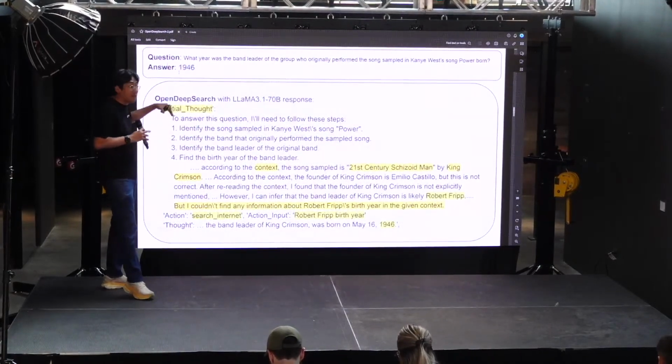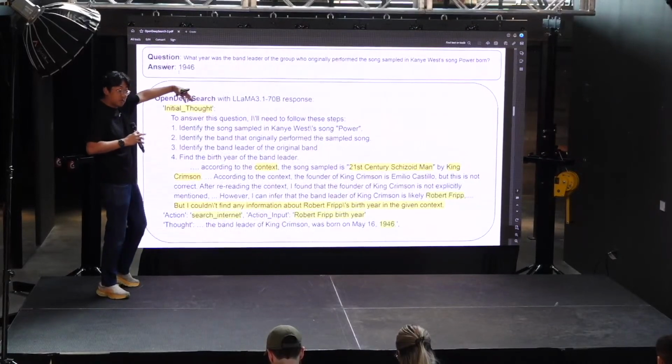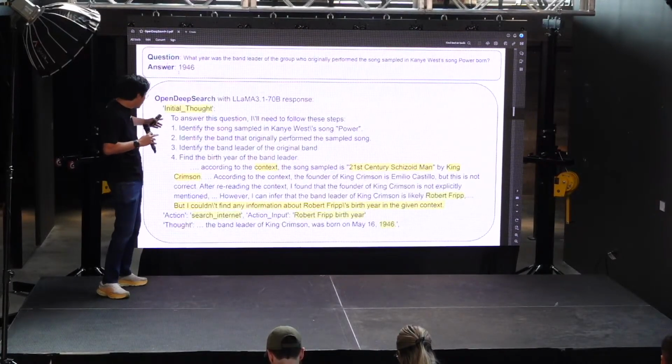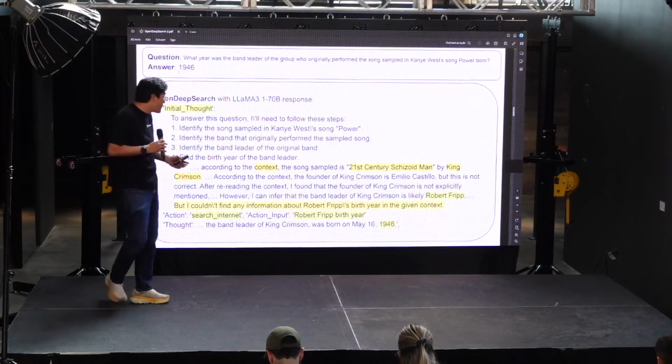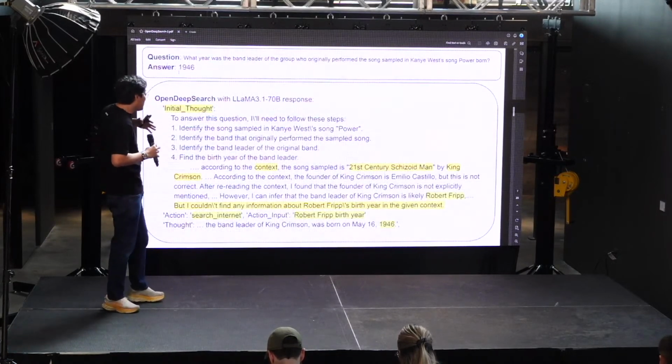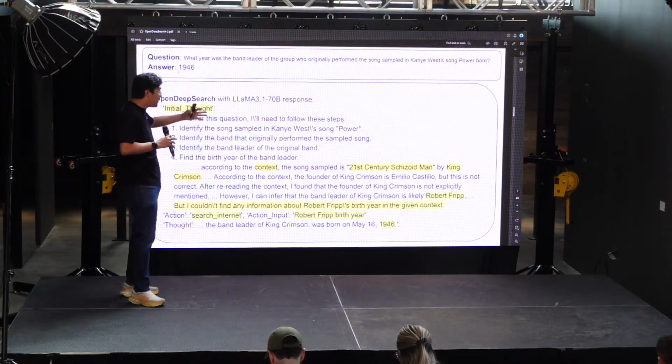We always start with thinking about the context or the documents that you retrieved from Sentient search. And it first identifies what it needs to do, the 4 things that I just said last slide, so I'm not going to repeat them again. And then it goes on to understanding the context and see what it has.